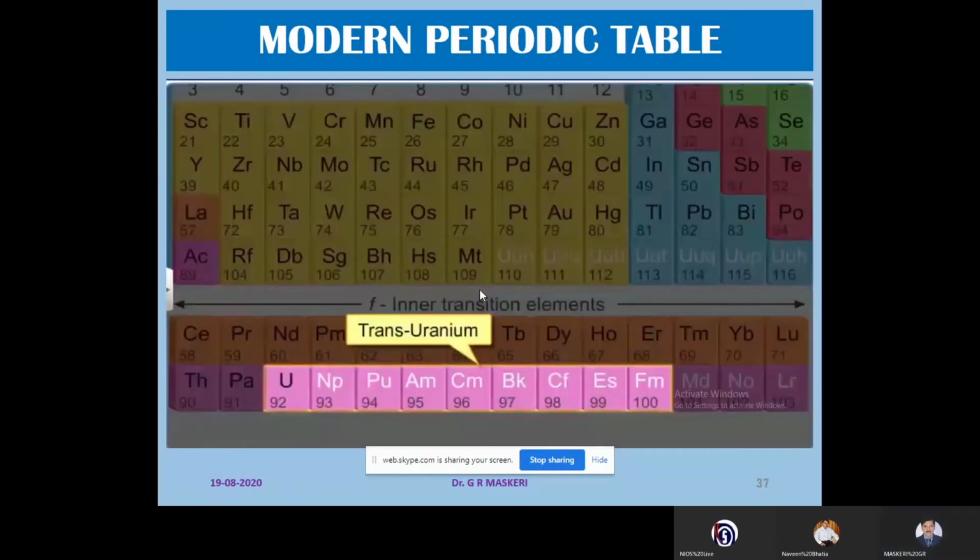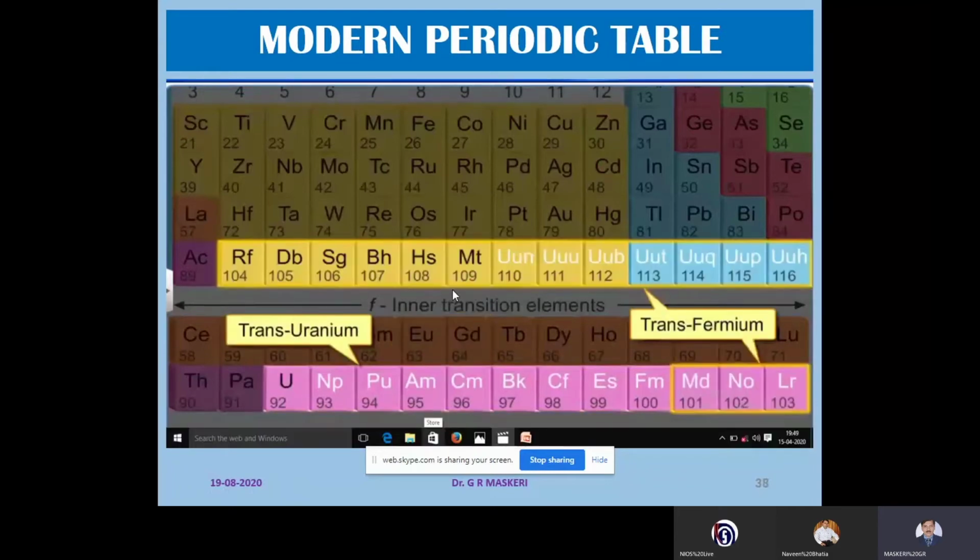Now, let us see the elements which are having atomic number more than 92, or the elements after uranium. They are called trans-uranium elements. Uranium to fermium are called trans-uranium elements, and the elements which are after fermium are called trans-fermium elements.